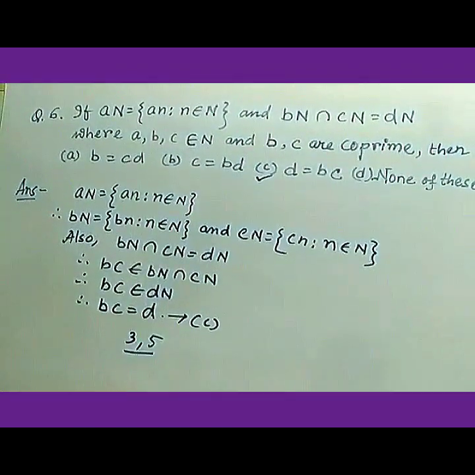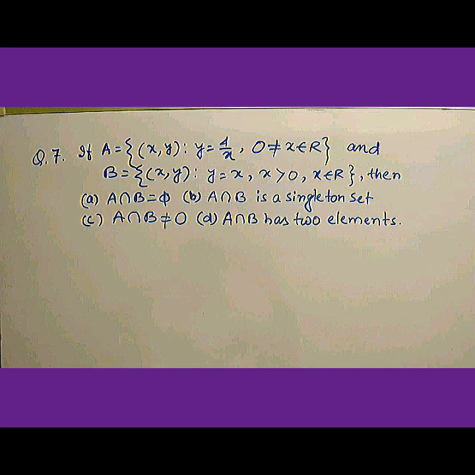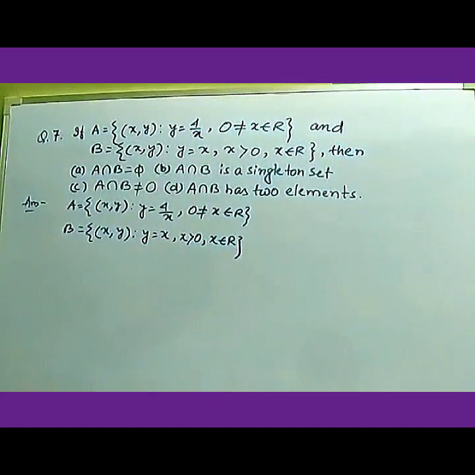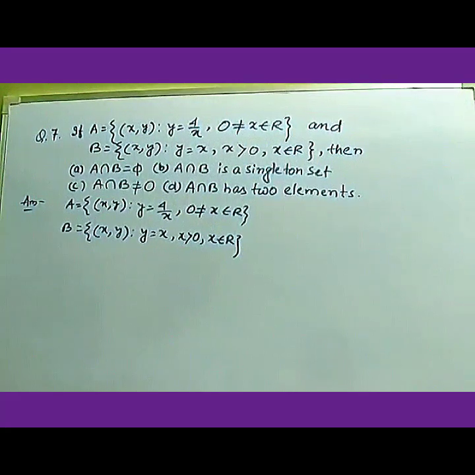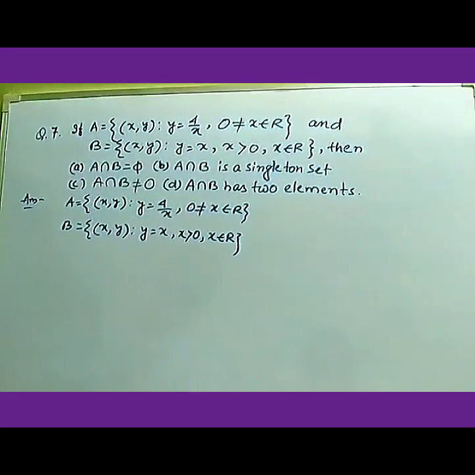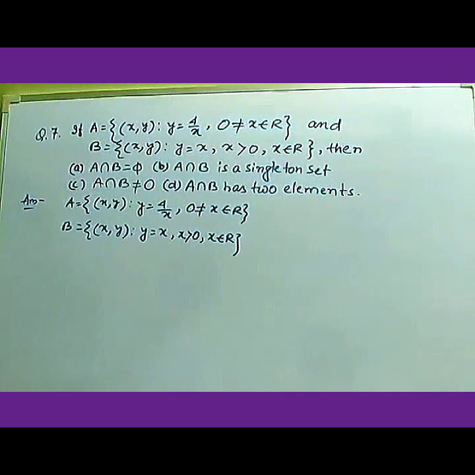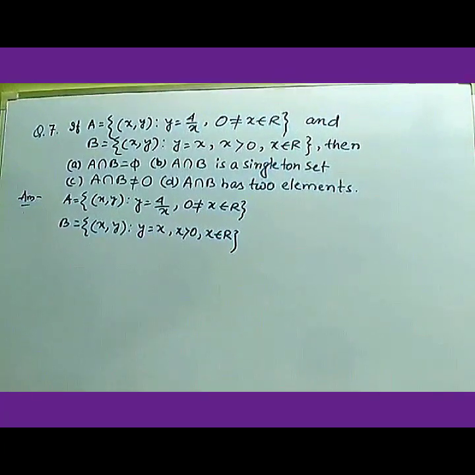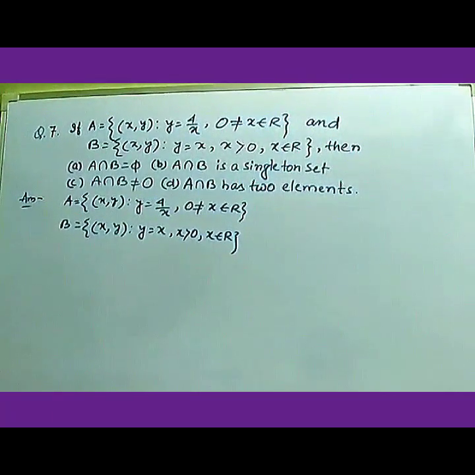That is your answer. Question number 7. If A equals the set of ordered pairs (x, y) such that y equals 4 by x, 0 not equal to x belongs to R, and B equals the set of ordered pairs (x, y) such that y equals x, x greater than 0 and x belongs to R, then you have 4 options. This is one of the important questions. It came earlier in the joint entrance exam, previously named AIEEE, and it came in 2008, 2011 like that. So it's very important. Let us see the solution.